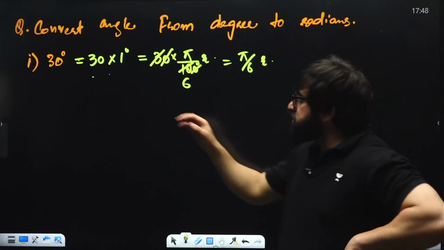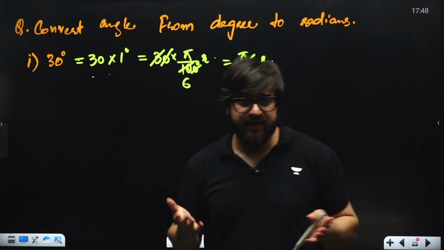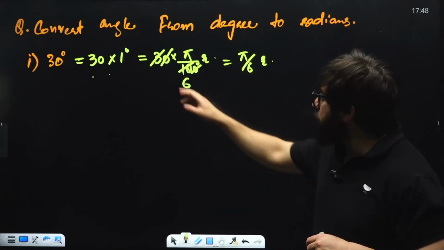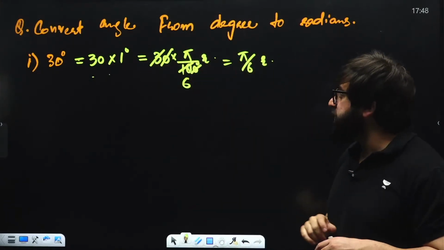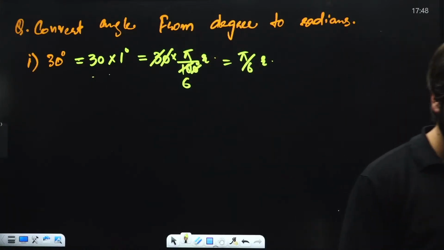So what I'm trying to say is that this is 30 degrees. You can write it as 30 multiplied by 1 degree, and instead of 1 degree, you can put pi divided by 180 radians. Then you can do the cancellation and this will come out to be the answer in this particular case.